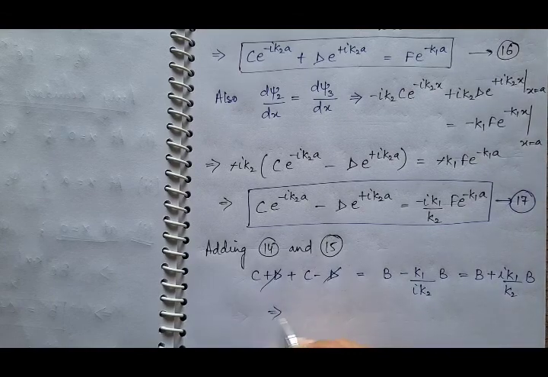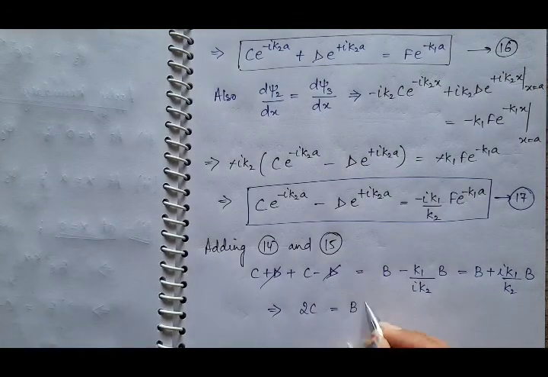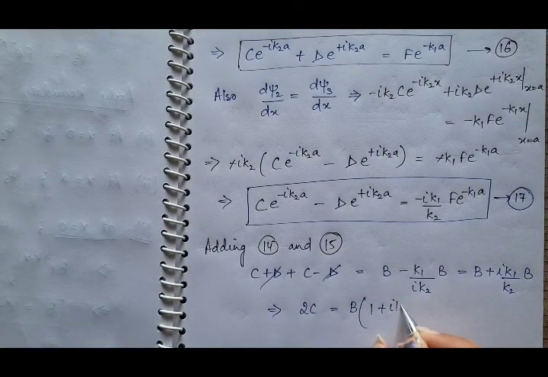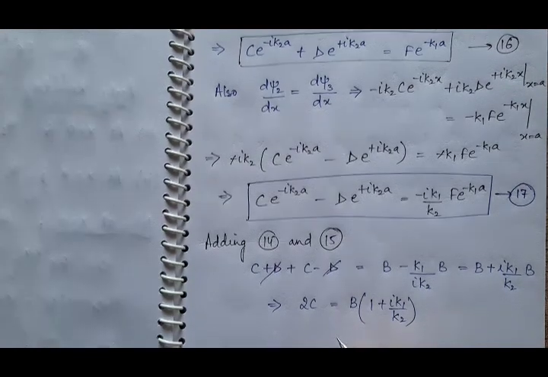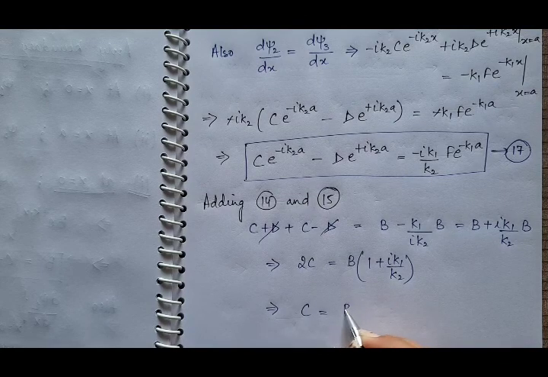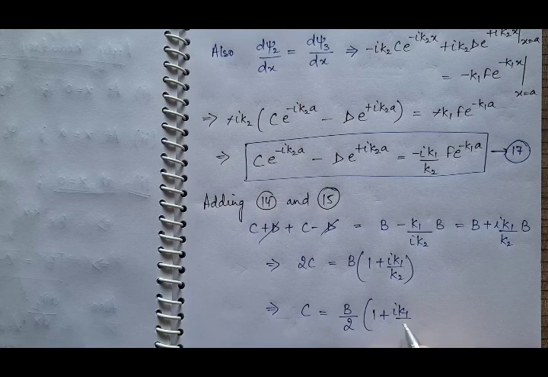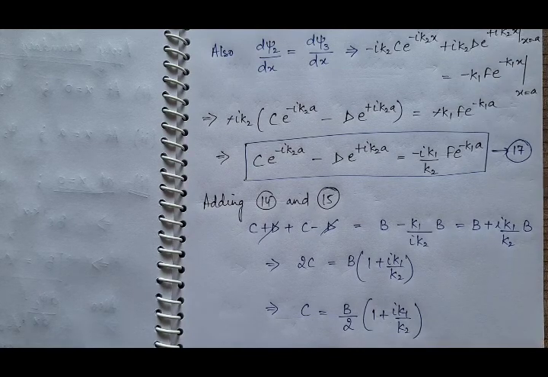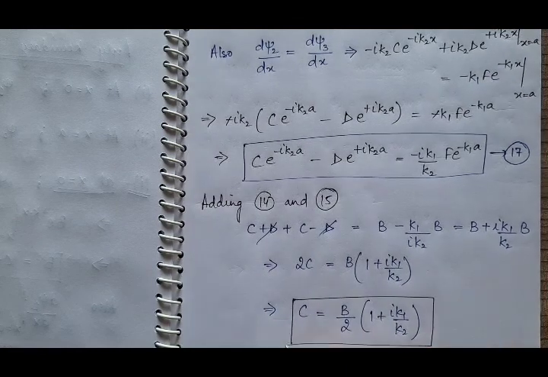So you have 2C, it is equal to, take B common, and we have 1 plus iota K1 by K2. Move this 2 to this side and you will get the value of C in terms of B. So C is B by 2, 1 plus iota K1 by K2. Suppose this is equation 18th.